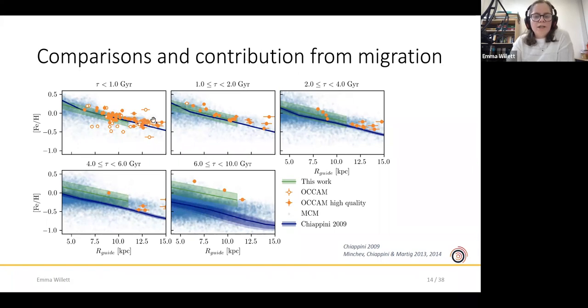Again, up to about 4 gigayears, we appear to show very good agreement. But beyond that, there's a definite metallicity offset between the chemical evolution model and our results. And that suggests that maybe something in the underlying chemistry of the model is not quite consistent with what we really see in the Milky Way.